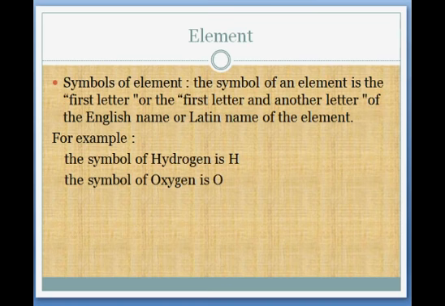Now, how do we represent an element? Yes, we have a symbol for every element. We cannot write hydrogen every time we are using that element in chemical reactions. We have to use the symbol. What is a symbol? The symbol of an element is the first letter or another letter of the English name or the Latin name of the element. For example, the symbol of hydrogen we take as H. The symbol of oxygen is taken as O.